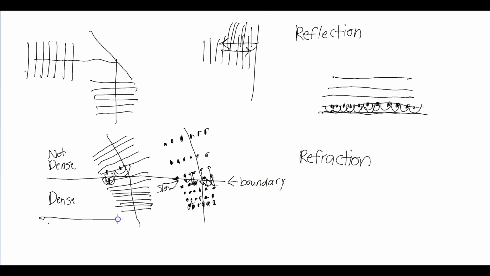If you were to go from a dense medium to a less dense medium, then the opposite would occur. Let's go back to our marching line. This person over here at the very outer edge will start walking faster, because now pretend a dense medium is mud. He can walk much faster on concrete than in mud.